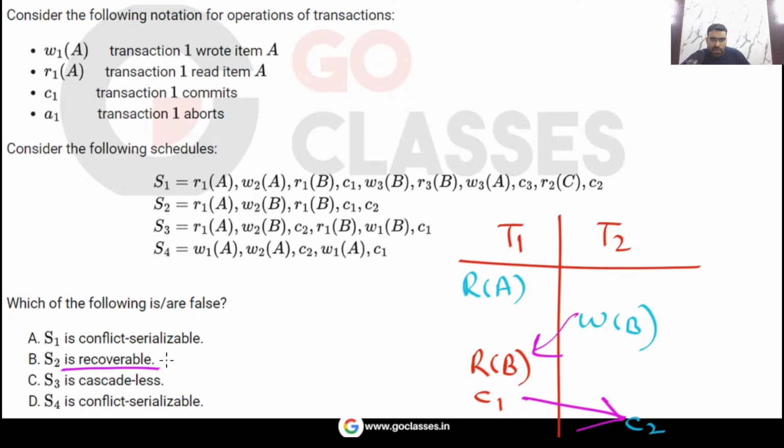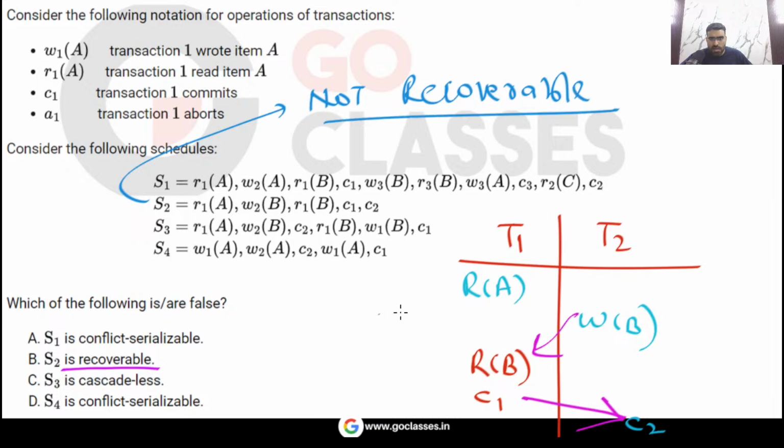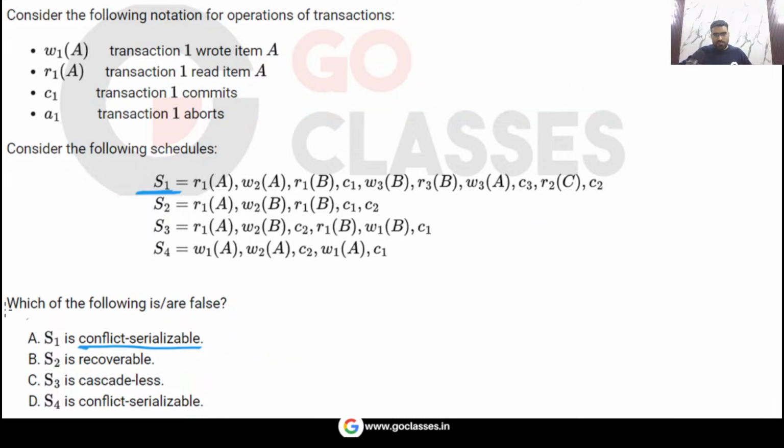So this is not recoverable. I can say this S2 is not recoverable, very simple, because T1 is reading from T2, but T1 is committing before T2. So I can say this statement is actually false. This is a false statement. What about the next one?